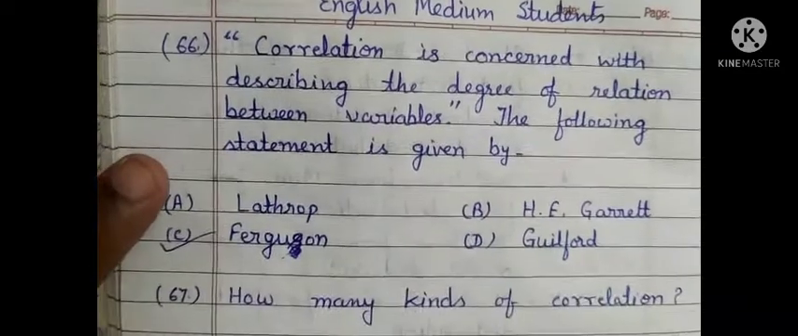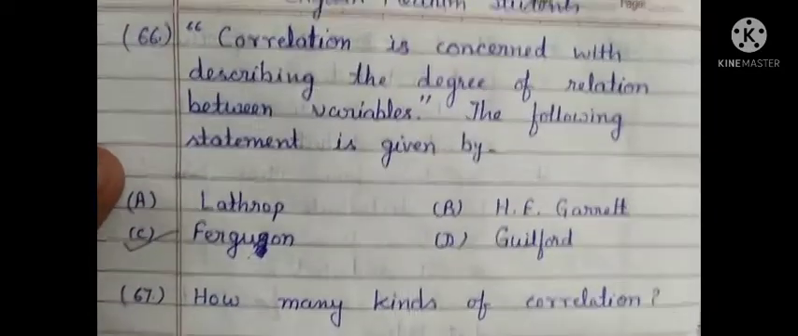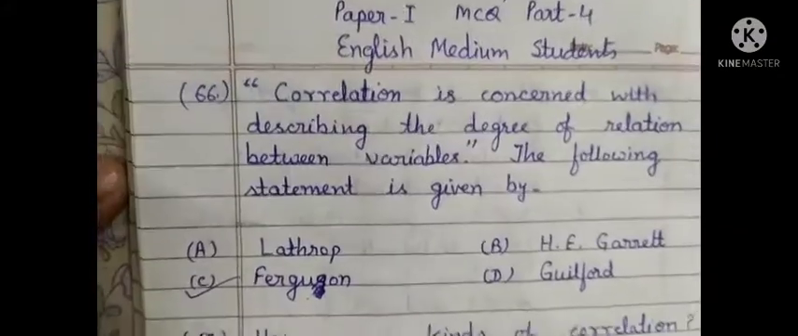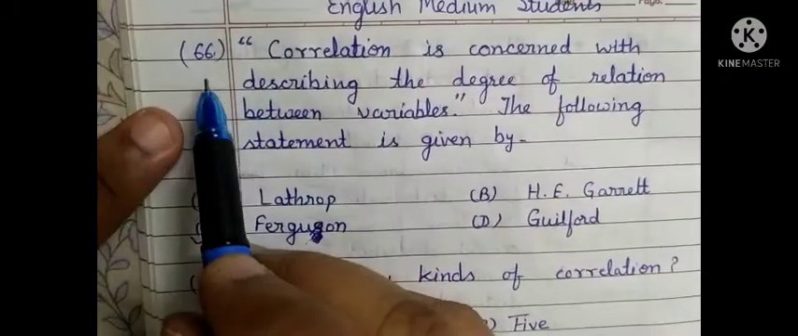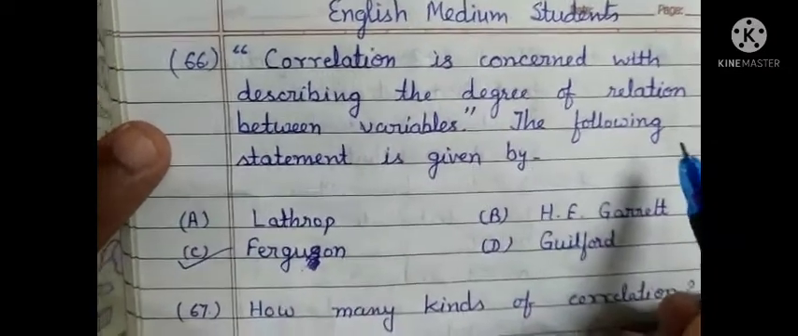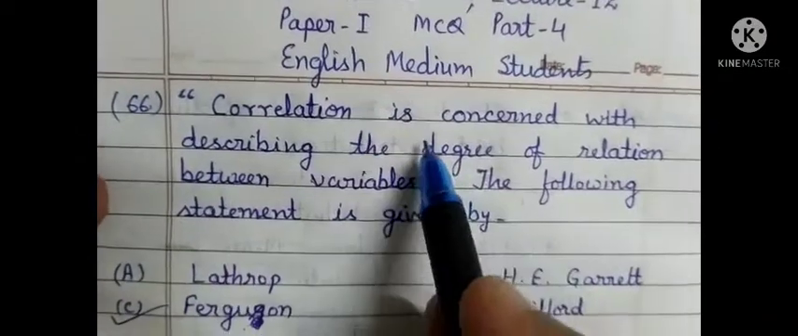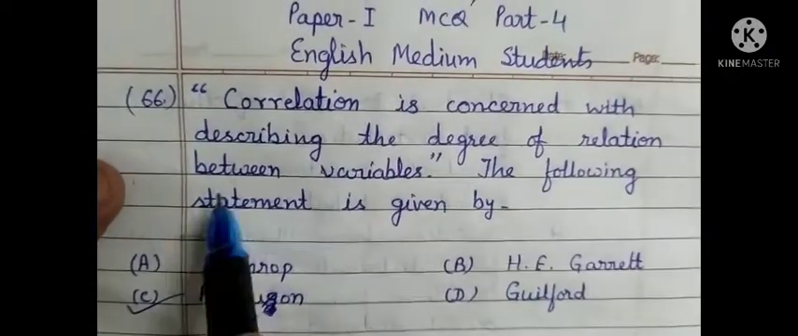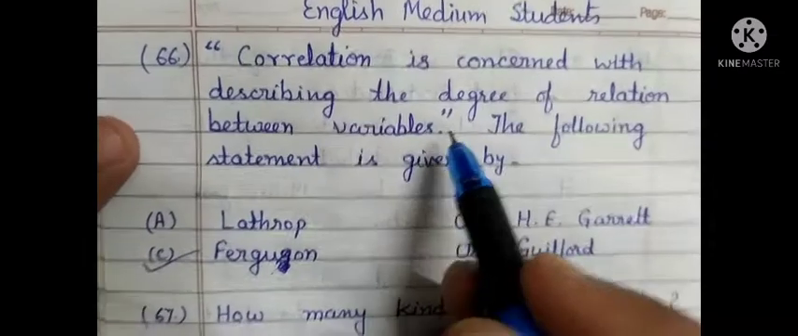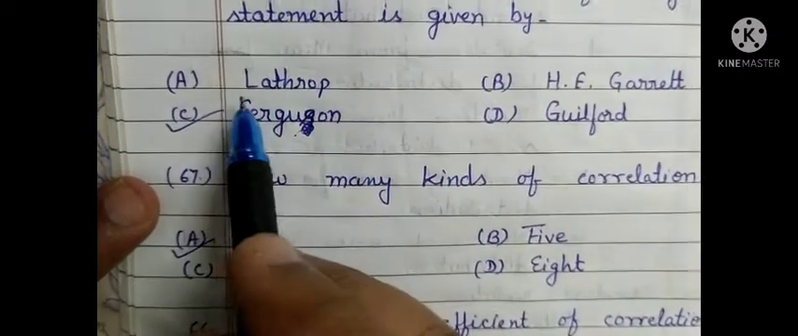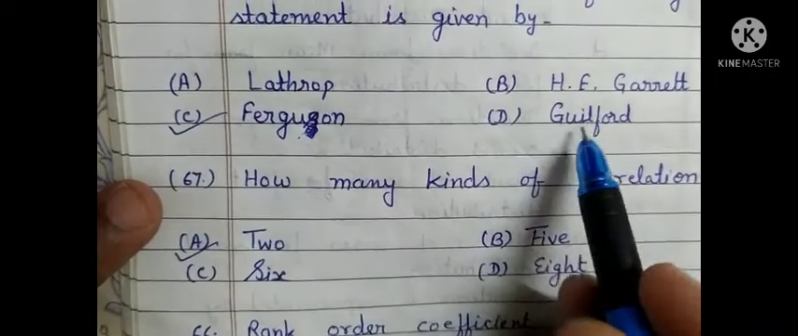This part comprises about 30 questions. First question, serial number 66, based on the statement: correlation is concerned with describing the degree of relation between variables. This statement is given by Ferguson. So all the other options are incorrect.